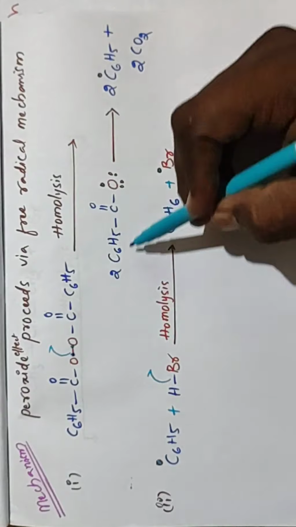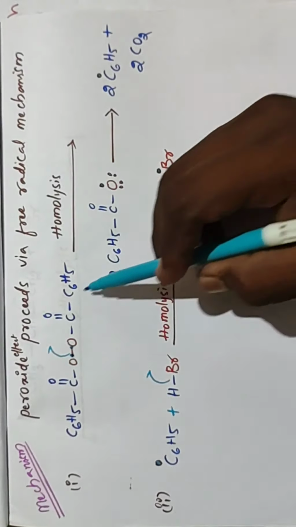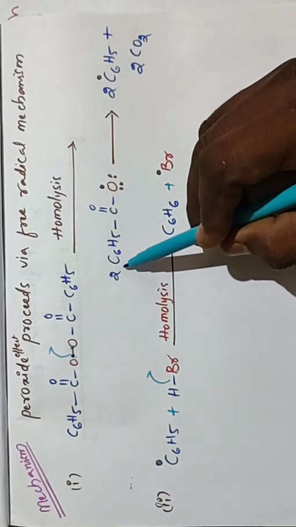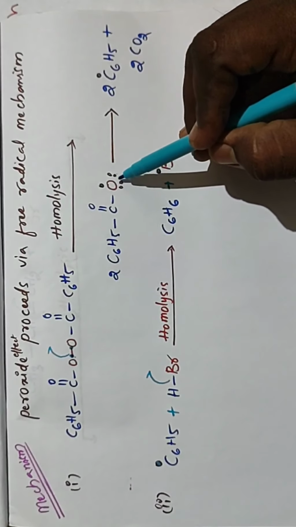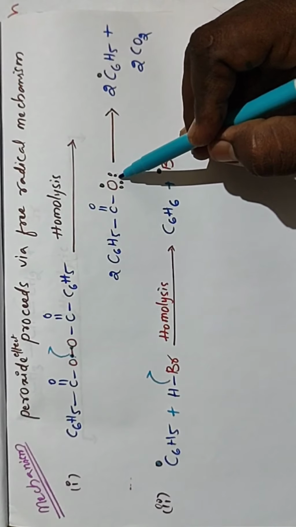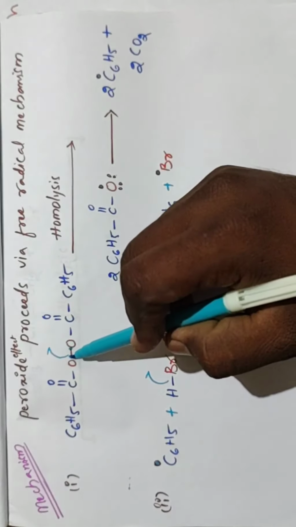After the homolysis we get C6H5 C double bond O and C6H5 C double bond O, each with one electron, and the oxygen contains 2 lone pairs of electrons.